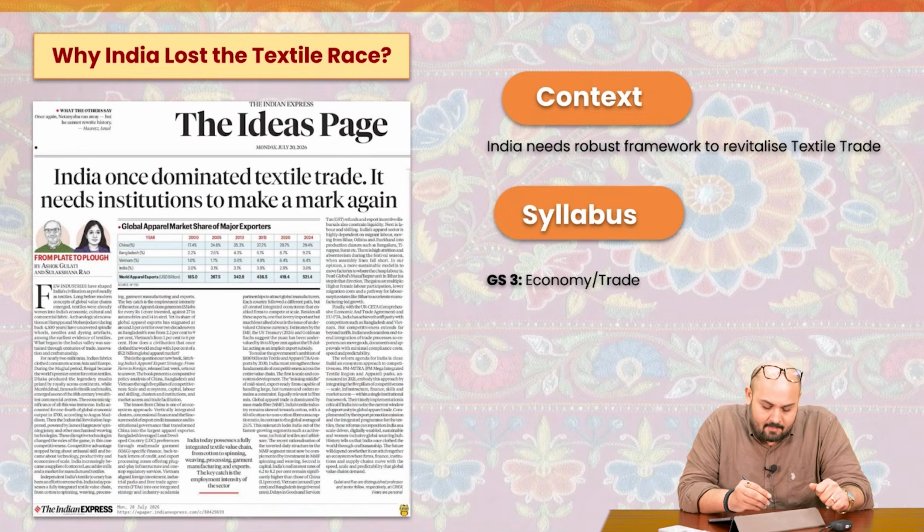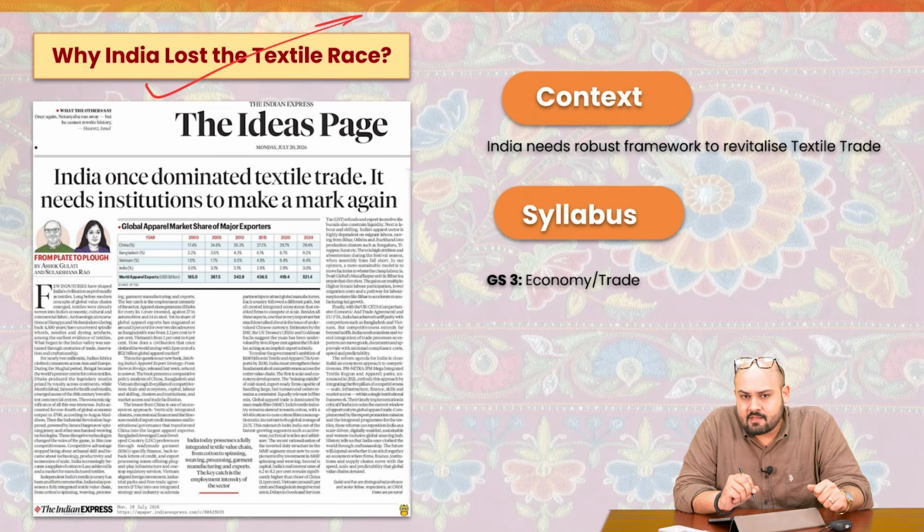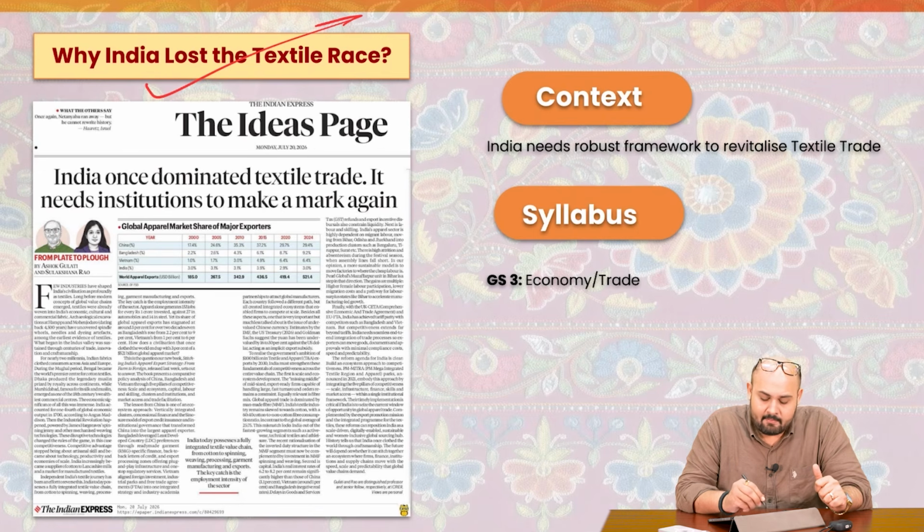Coming to the next topic, this is about why India lost the textile race. We have one particular research work authored by Professor Ashok Gulati and Sulakshana Rao, which has been published on the ideas page of the Indian Express.